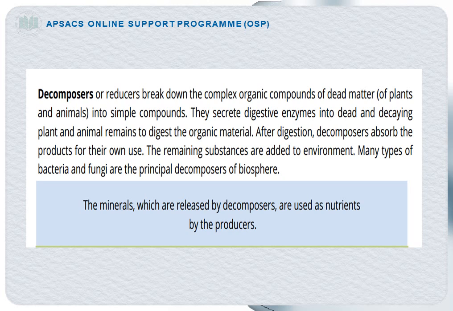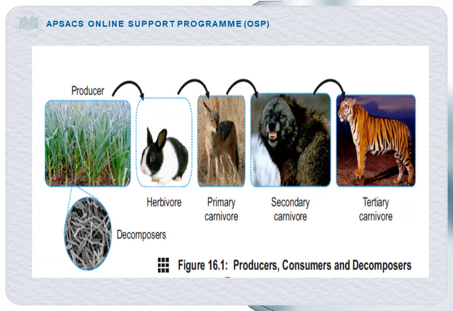Also remember that the minerals which are released by the decomposers can also be used as nutrients by the producers, by the plants, so they can get better growth and yield. So this diagram shows that we have first producers which are eaten by the herbivore.